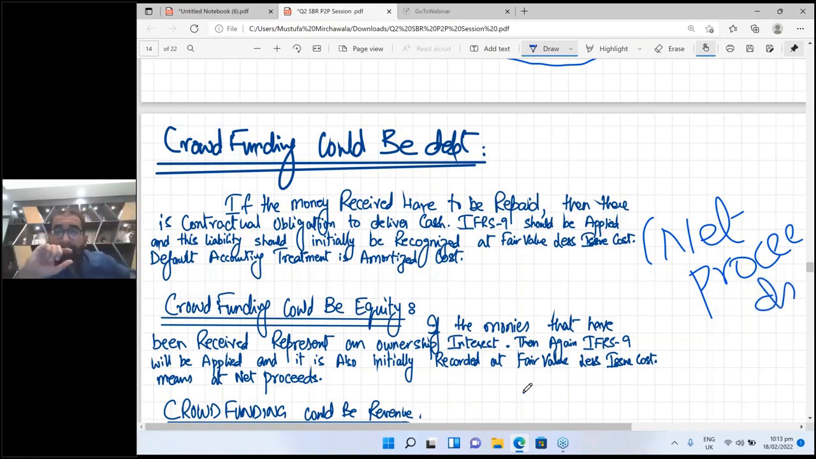Please recall your concepts. I'm not talking about financial assets. Please, students, quick recap: I am talking about financial liabilities. In financial liabilities, there are two heads. Remember, one is amortized cost accounting and second is fair value through P&L. Fair value option is also there. For financial liabilities, there are two options: one is amortized cost and second is fair value through P&L.